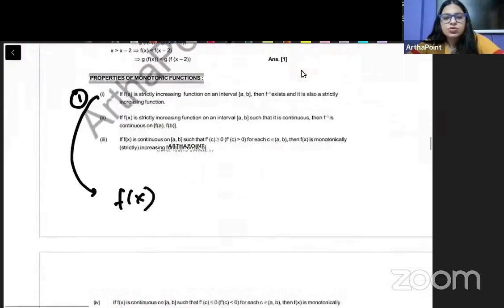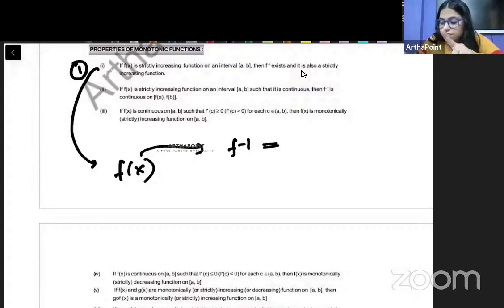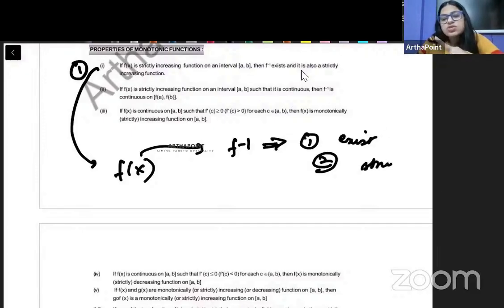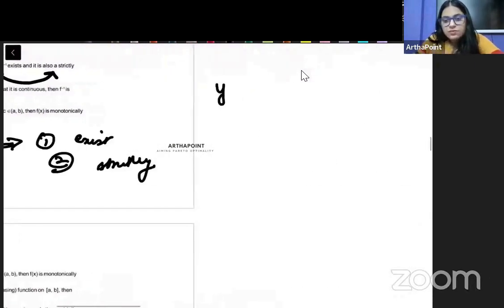Now we need to go through some of the properties of monotonic function. Pehla property. If fx is increasing, strictly increasing function, matlab f dash x is strictly greater than 0, then its inverse will, number one, of course, exist. And number two, it will also be strictly increasing. So agar fx strictly increasing function hai, we can comment about its inverse that it will also be a strictly increasing function. To give you an example, we showed that y is equal to x cube.